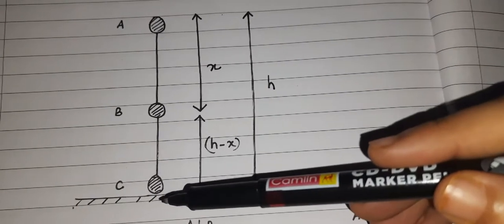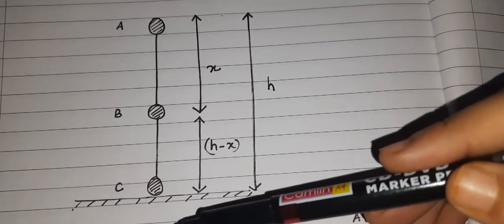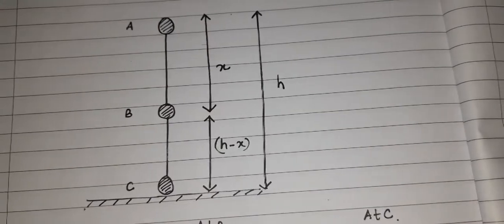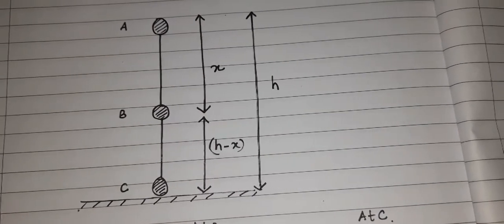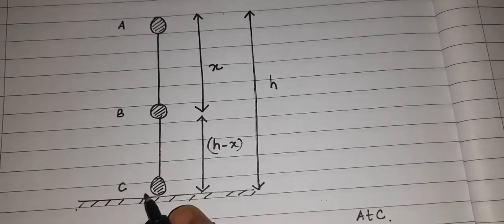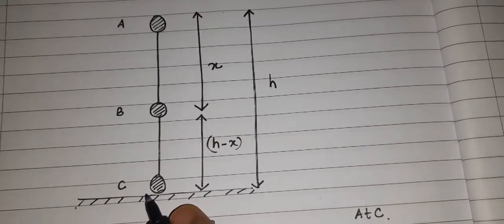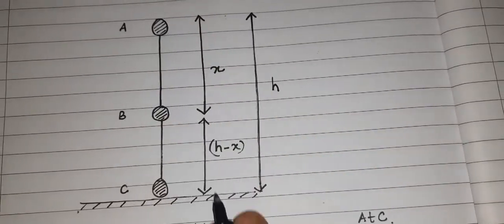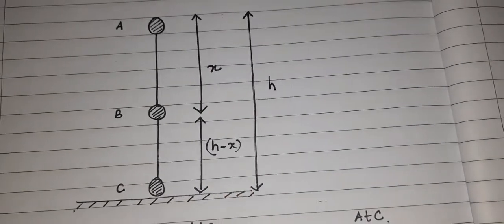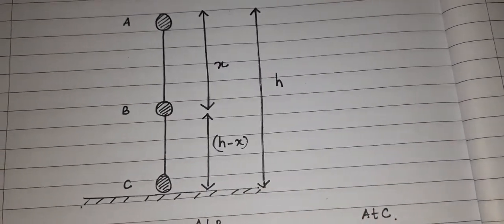And point C is when the ball is just about to touch the ground, and the displacement at point C with respect to the initial point is h. So this is all about the description of the diagram.